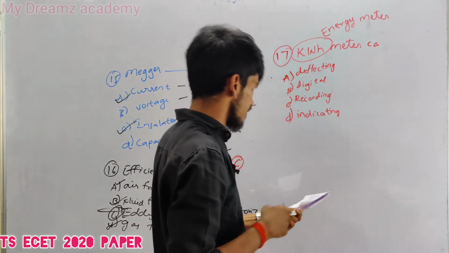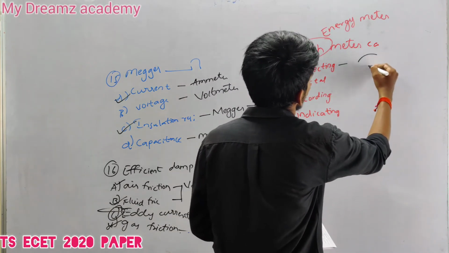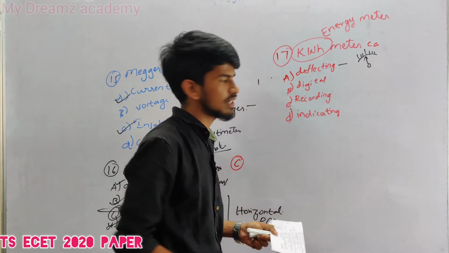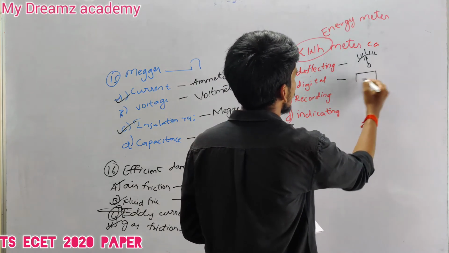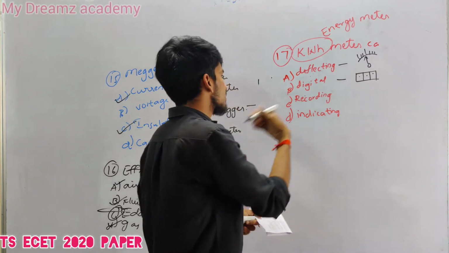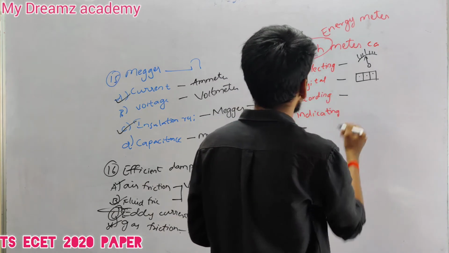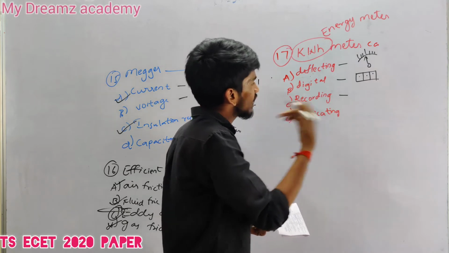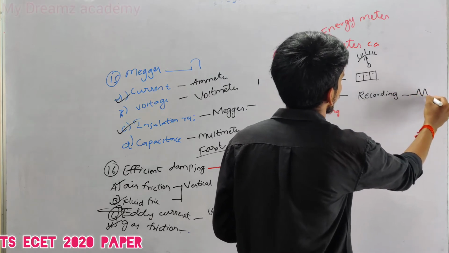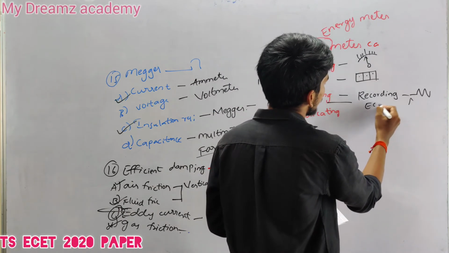Option A, deflecting meter. This deflecting meter uses a pointer which deflects to give our reading based upon our electrical energy or any quantity given to that system. Option B, digital. This digital instrument shows digital values based upon the given physical quantity or electrical energy. Option C, recording instruments. These record the value and give information in a graph form or any other form. Generally the example for this recording instrument is ECG.